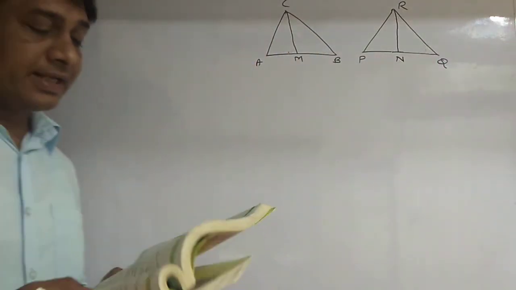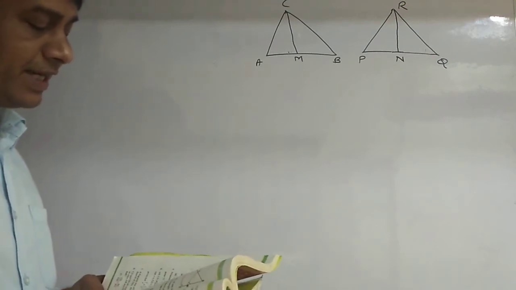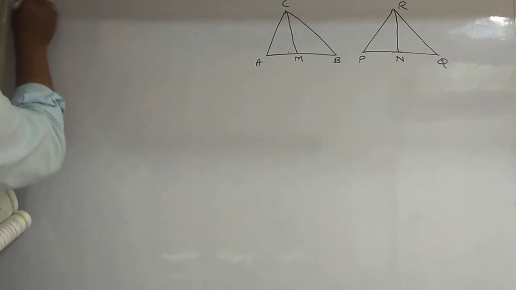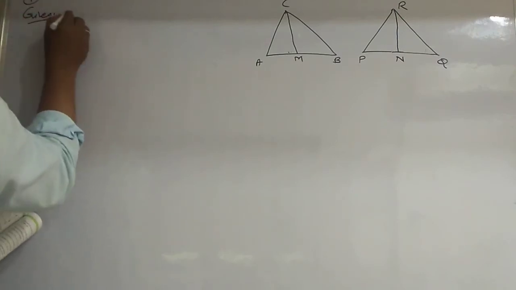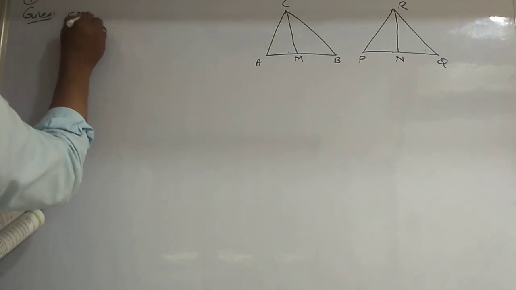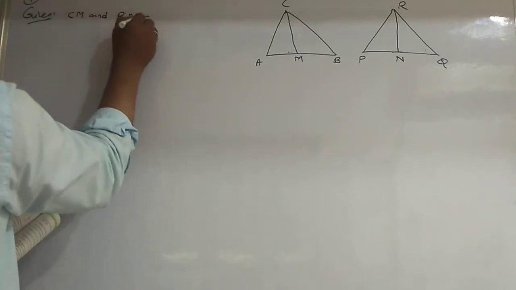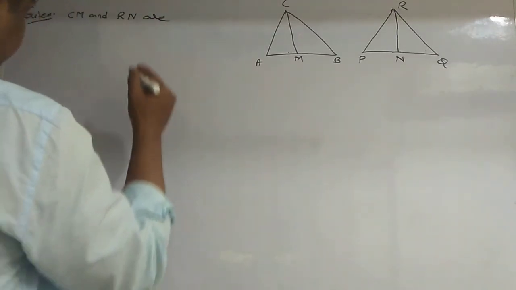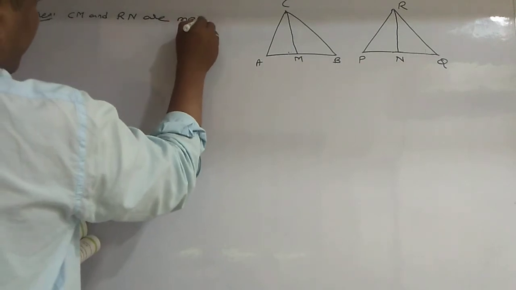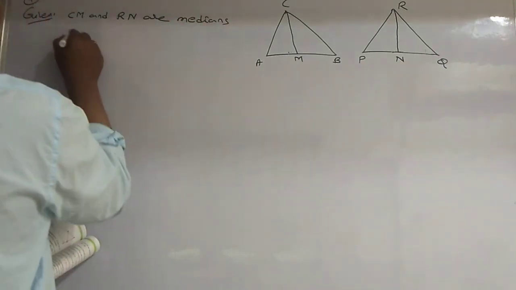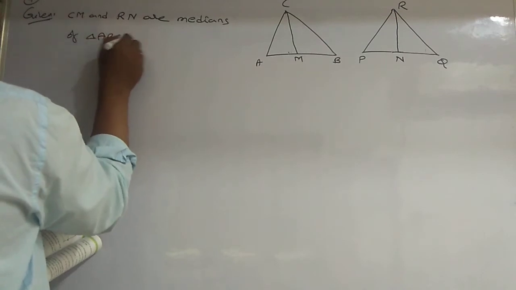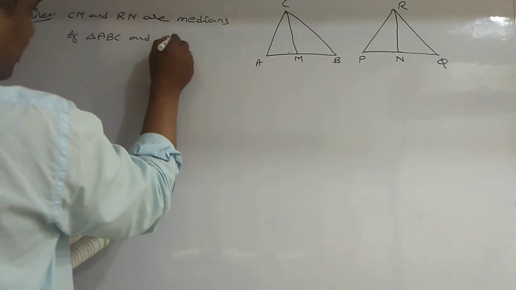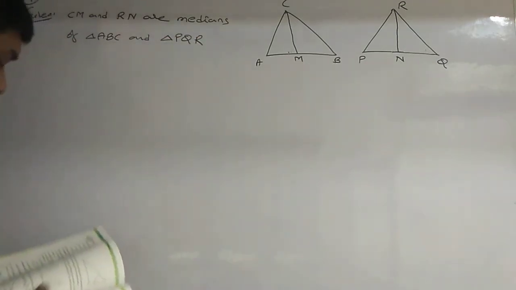CM and RN are respectively the medians of triangle ABC and triangle PQR. Prove that, what is given here? CM and RN are medians of triangle ABC and triangle PQR.